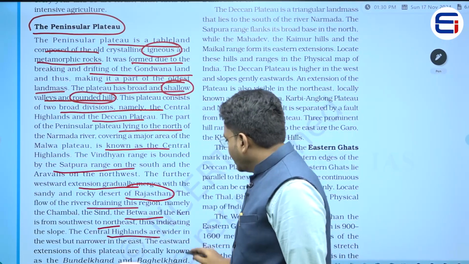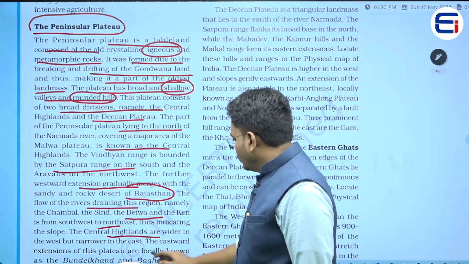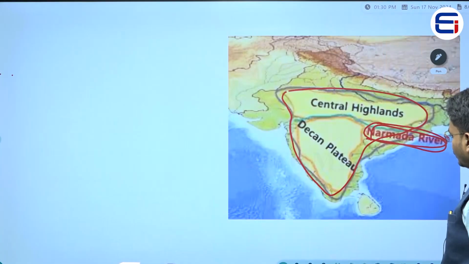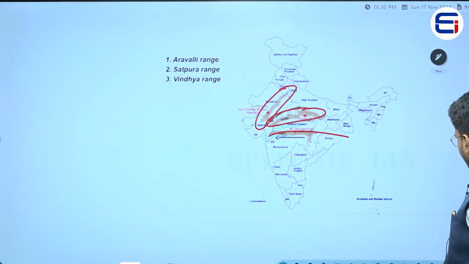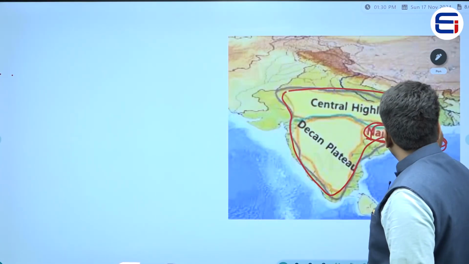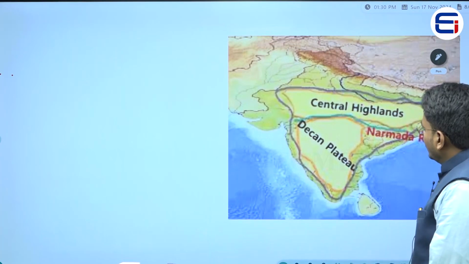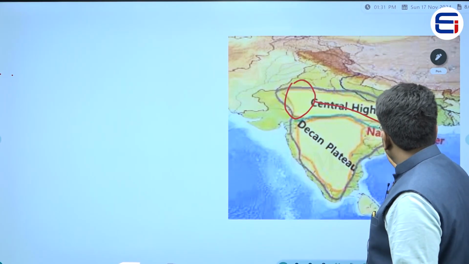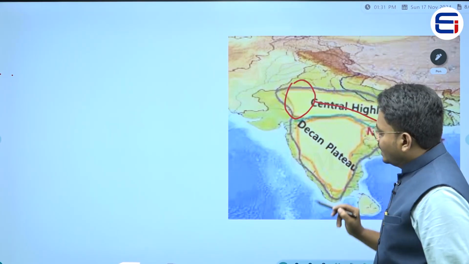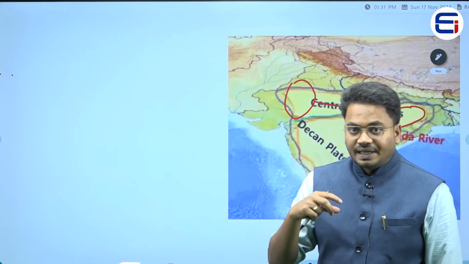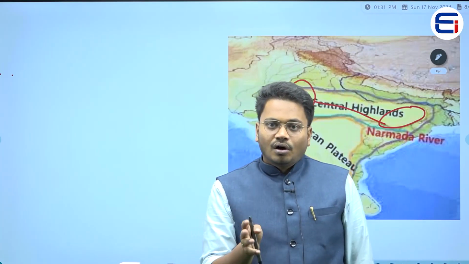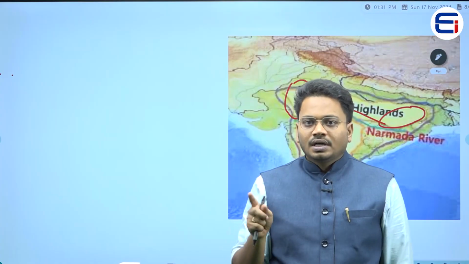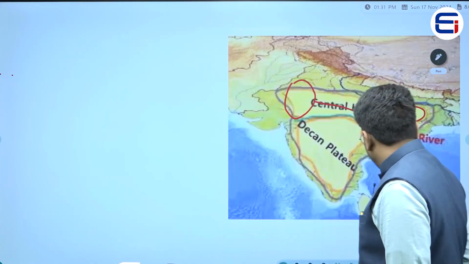Now, the Central Highlands are wider in the west but narrower in the east. What does it mean? If you see these Central Highlands, they are very wide in this western portion, but when it comes to the eastern portion, they are very narrow. It means that the area covered in the western side of India by this Central Highland is very high when compared to the eastern side of India.